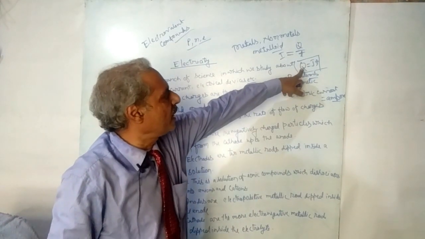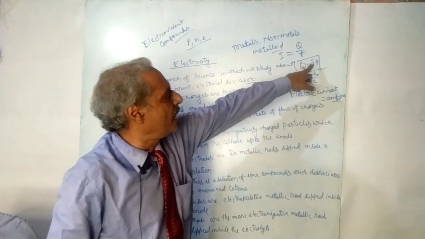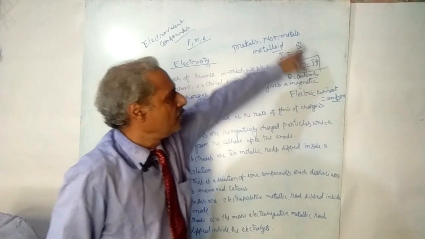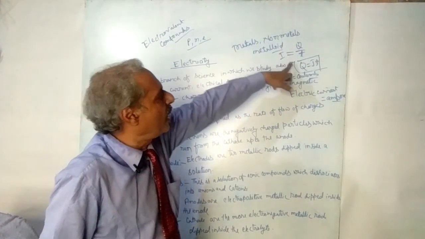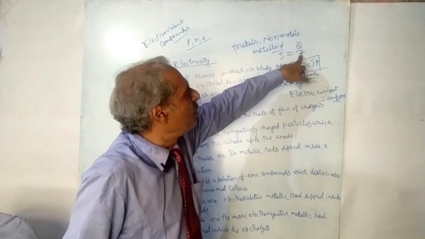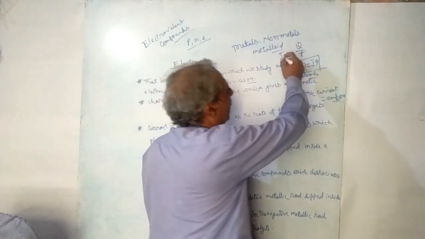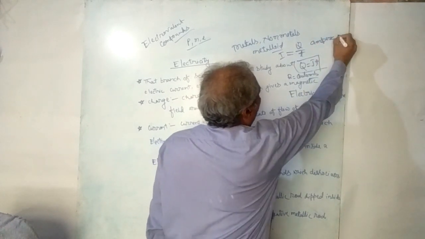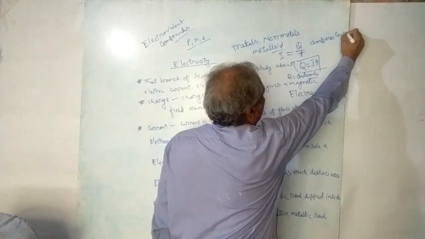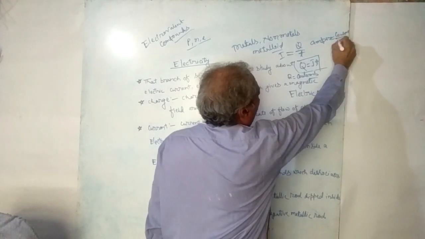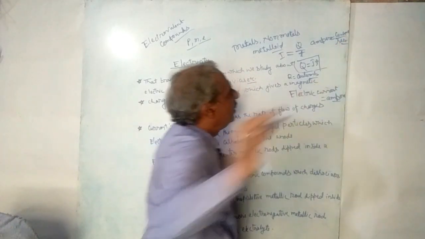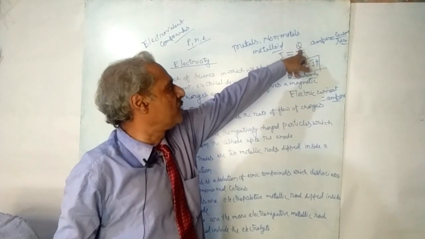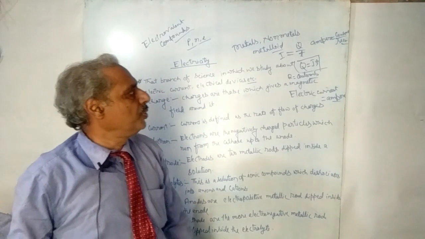So Q is denoted by Coulomb and I is denoted by ampere, and you already know the unit of time is second. So you can define electric current as Coulomb per second. Ampere will be equal to Coulomb per second. So ampere is defined as Coulomb per second, where Coulomb is the unit of charge and second is the unit of time.